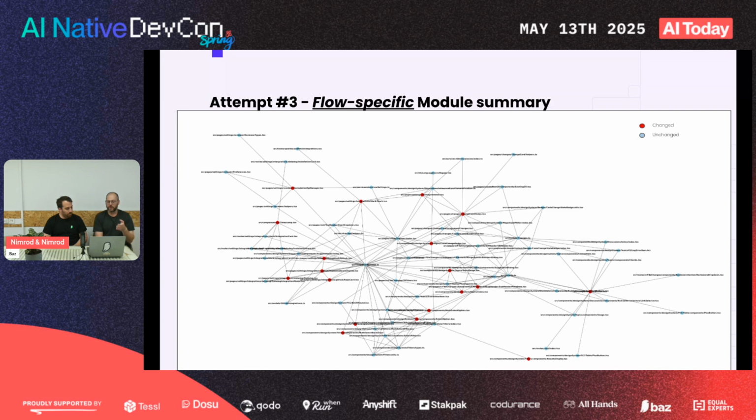So we understood that we're not going to analyze modules in their entirety, and each attempt is going to be slightly different, which means we can't really do pre-computation, at least not in the way that we did it before. So we're going to be custom. Okay. And so what we did is that we look at the documents in every PR.